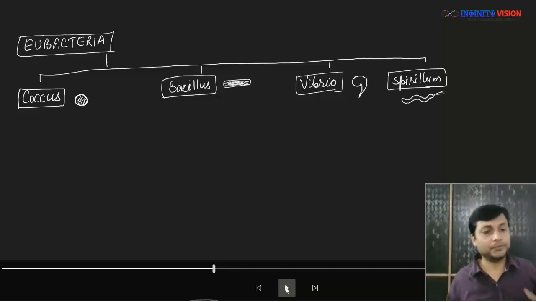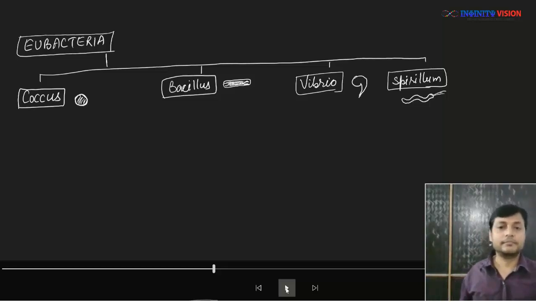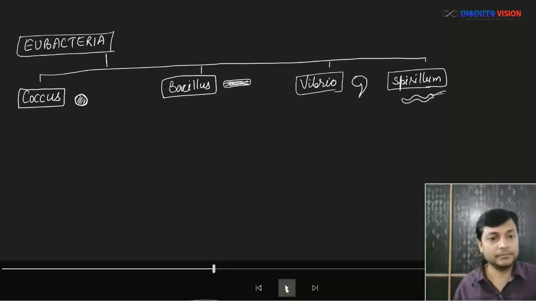Now suppose I ask you, what is the shape of E. coli? Or I would ask, what is the shape of lactobacillus, the bacteria that is found in curd? Since it is a bacillus, the shape would be rod shaped, isn't it?